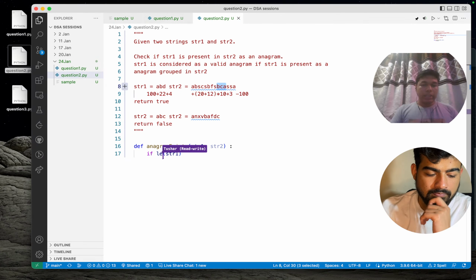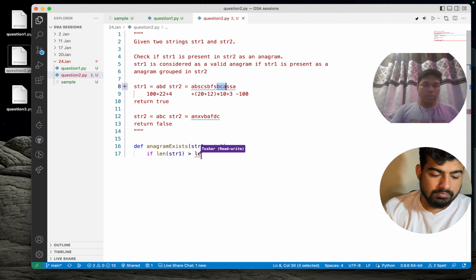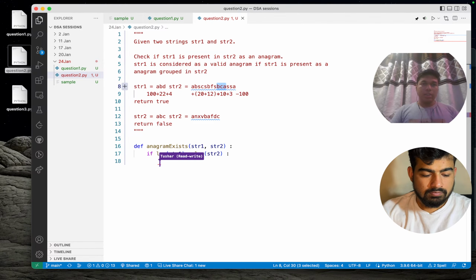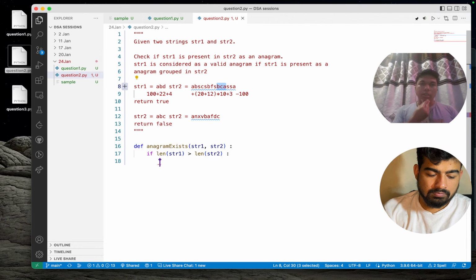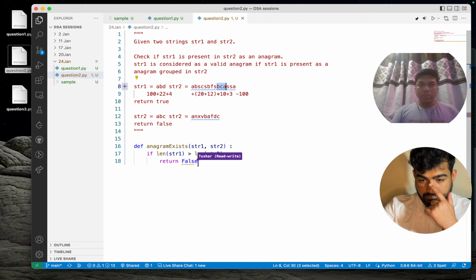If the length of str1 is greater than the length of str2, we can surely say this is not an ideal case, so return false. This is the base case we should handle.